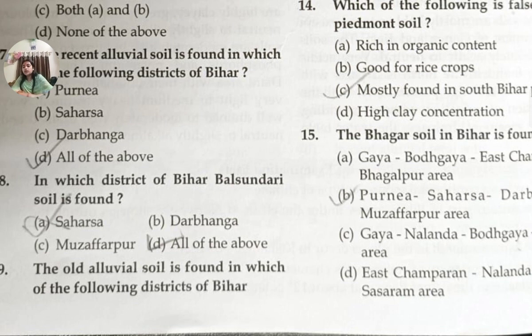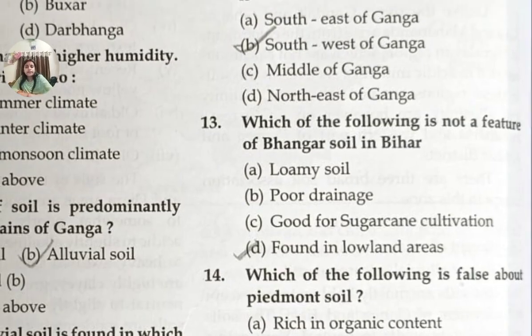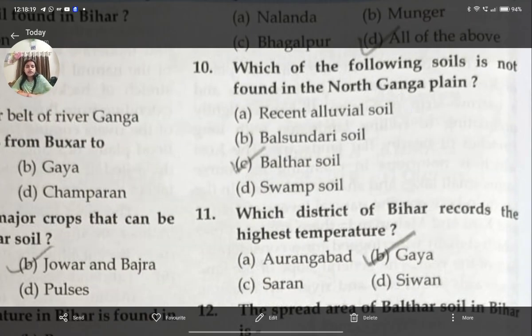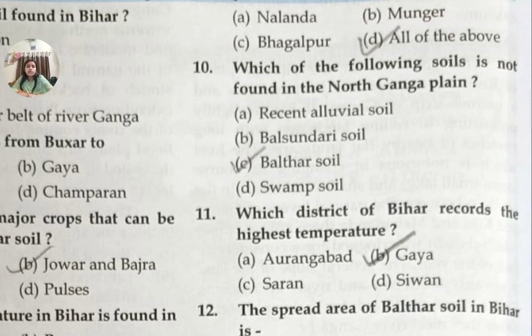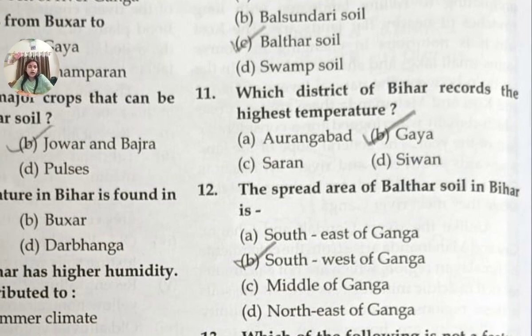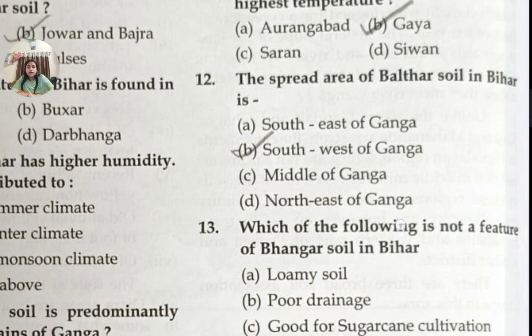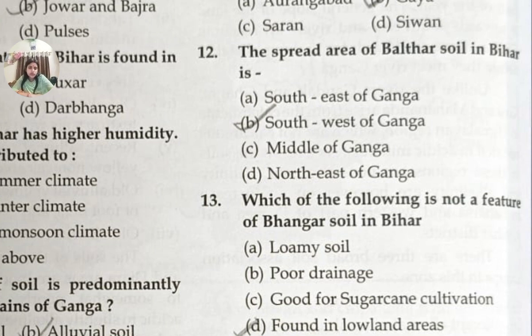Question number 9 is, the old alluvial soil is found in which of the following districts of Bihar? Answer will be all of the above, that means Nalanda, Munger, Bhagalpur. Question number 10 is, which of the following soils is not found in the North Ganga plain? Answer will be Baltar soil. Question number 11 is, which district of Bihar records the highest temperature? Answer will be Gaya. Question number 12, the spread area of Baltar soil in Bihar is south to west of Ganga.